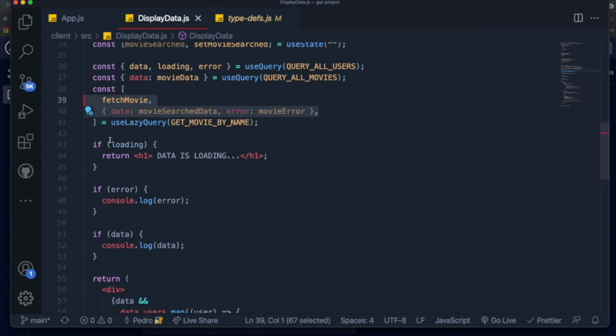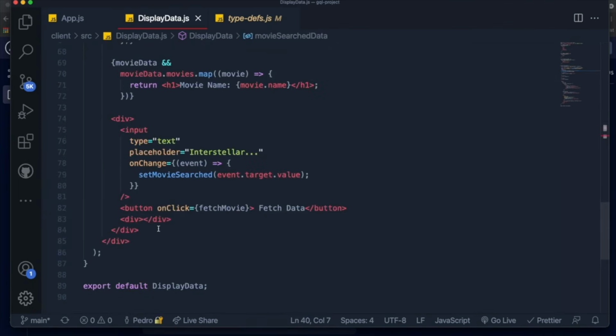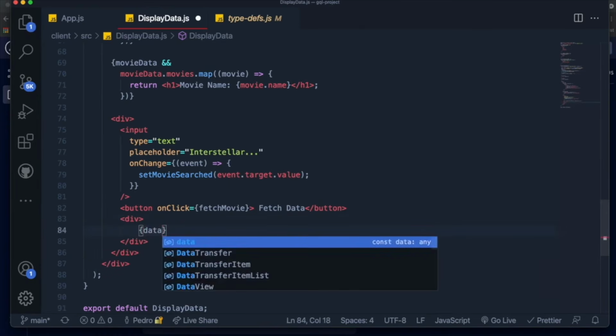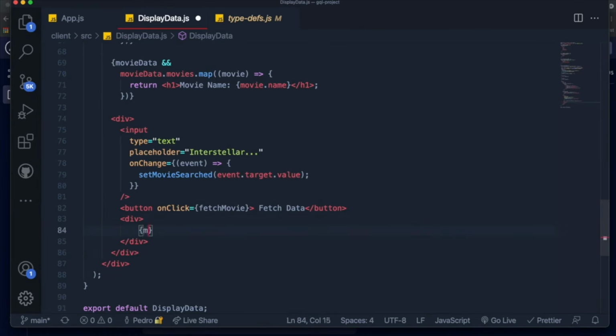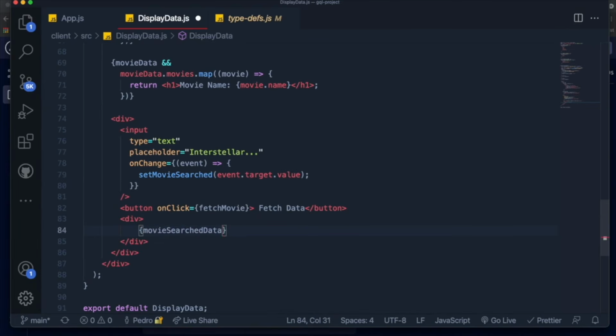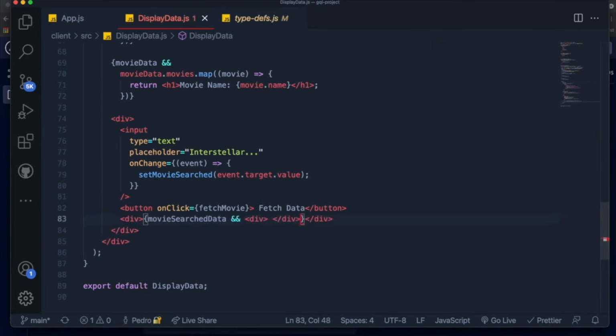So what we want to do is use this data variable over here, down here at the bottom, and like right over here. And whenever we get the data, so if data, or actually it's not data, it's movie search data. So whenever movie search data is true, then we want to just display an h1 tag. Actually, let's display a div like this. And this div should include the data that we want.